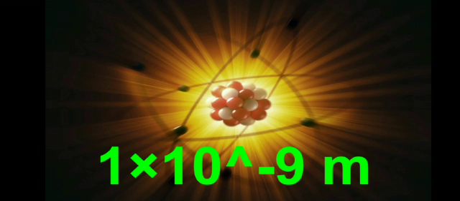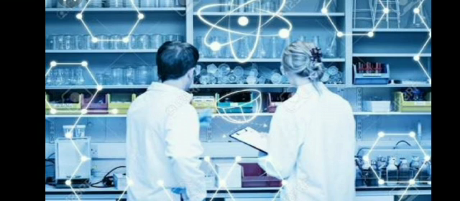The average diameter of an atom is 1 × 10^-9 meter. So this is the diameter of an atom. Many scientists, right from the early ages, have put their efforts into discovering things about atoms.